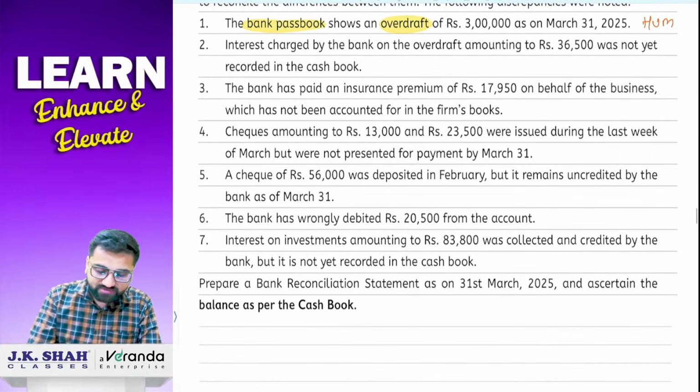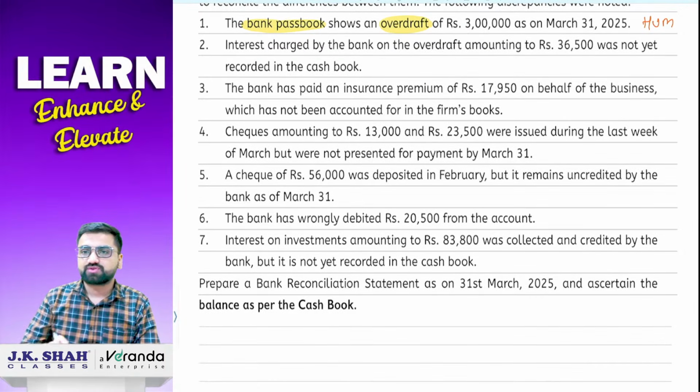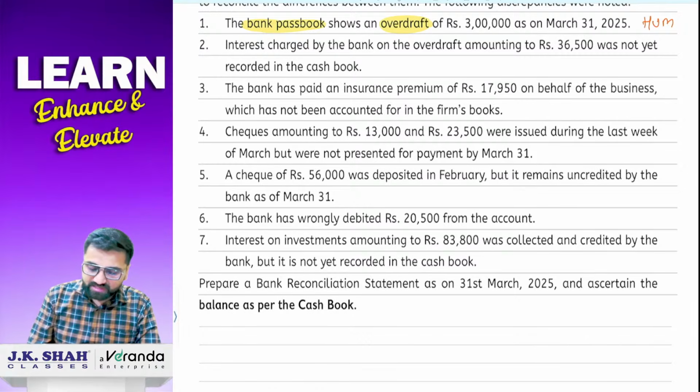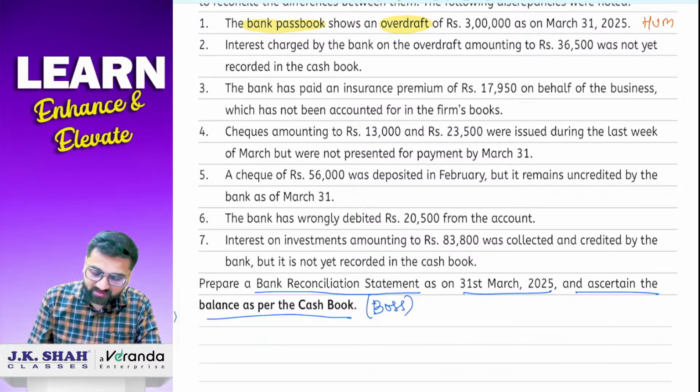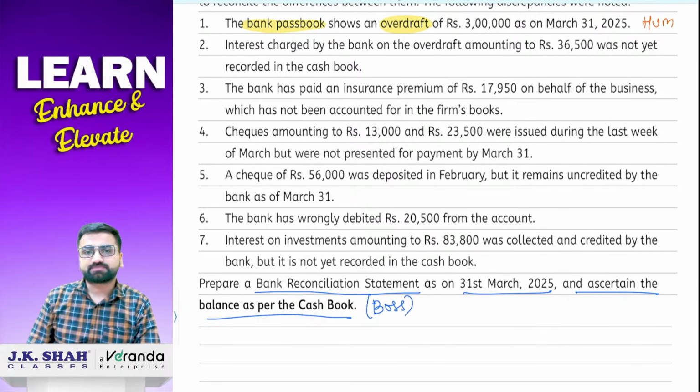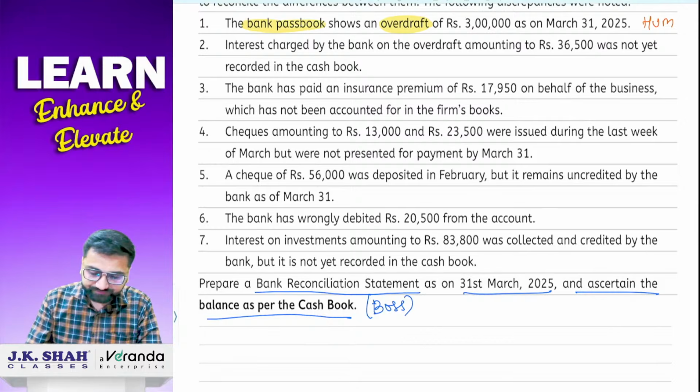So see, you have only now 6 transactions to solve. So such type of sum, if they are asking you in your exam, so probably the chances are that 5 mark के लिए वो लोग पूछे. Okay. Now see, you just have to prepare a bank reconciliation statement only. Only BRS का sum है on 31st March 2025 and ascertain the balance as per cash book. So basically, balance as per cash book is our boss.